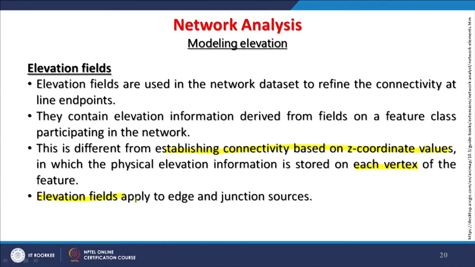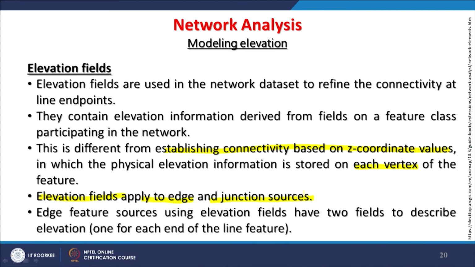Otherwise, you say no, you have to assume everything and as a planner only an XY, then there is no use of such solutions through GIS. And therefore, elevation fields apply to edge and junction sources as well. Once you have stored it for each vertex, then vertices are part of edges and junctions also. And edge feature sources using elevation fields have two fields to describe elevation, one for each end of line features.